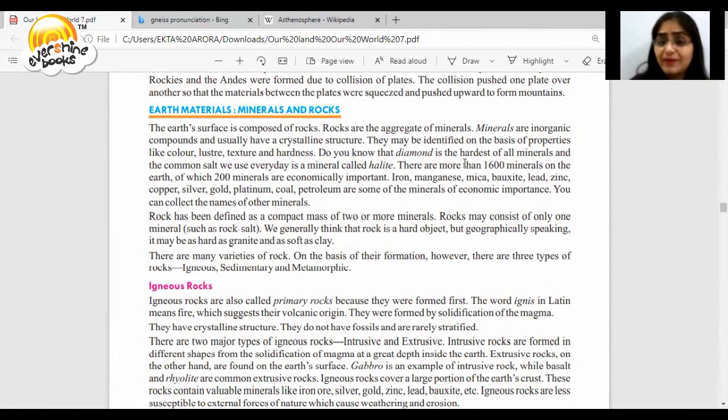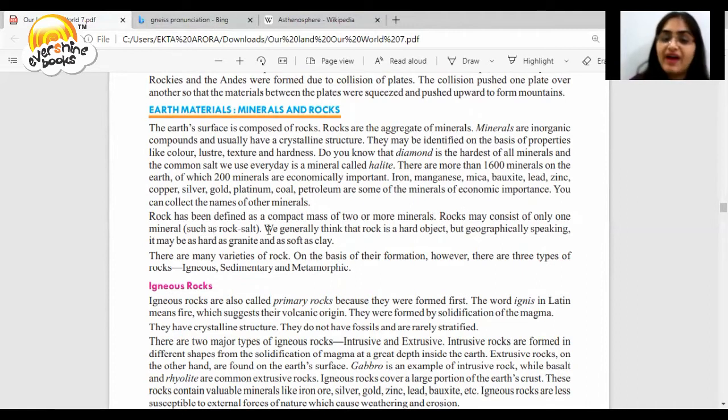Do you know that the diamond is the hardest of all the minerals, and the common salt we use every day is a mineral called halite? There are more than 1,600 minerals on the Earth, of which 200 minerals are economically important. Iron, magnesium, mica, bauxite, lead, zinc, copper, silver, etc. are some of the minerals which are of economic importance.